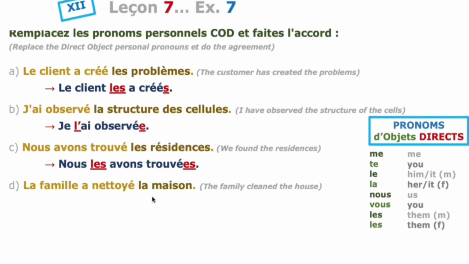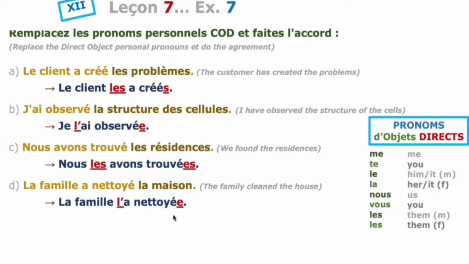La famille a nettoyé la maison. The family has cleaned the house. La famille is the subject. A nettoyé is the verb. La maison is the direct object noun. The family has cleaned it: la becomes l apostrophe, because the next auxiliary verb starts with a vowel. La maison is feminine singular, and it is feminine for la.